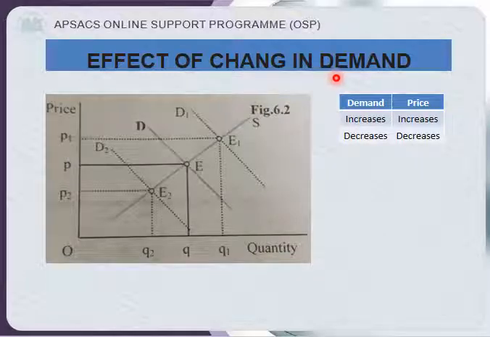And when demand is decreasing from D to D2, then price is also decreasing from P to P2. Understanding, class? So when demand is increasing, price is also increasing. When demand is decreasing, price is also decreasing.